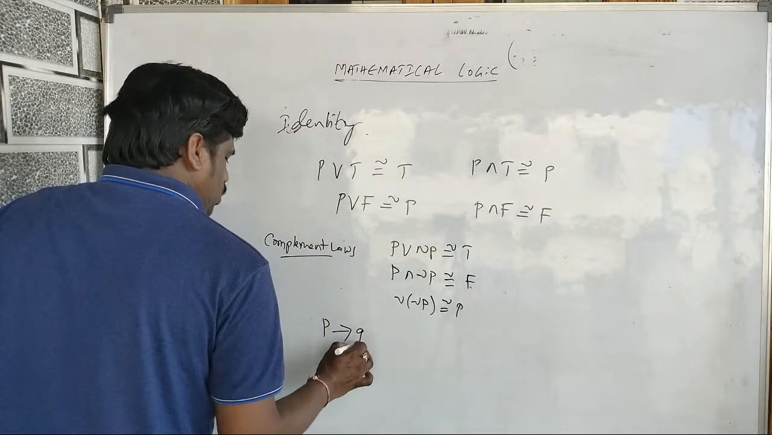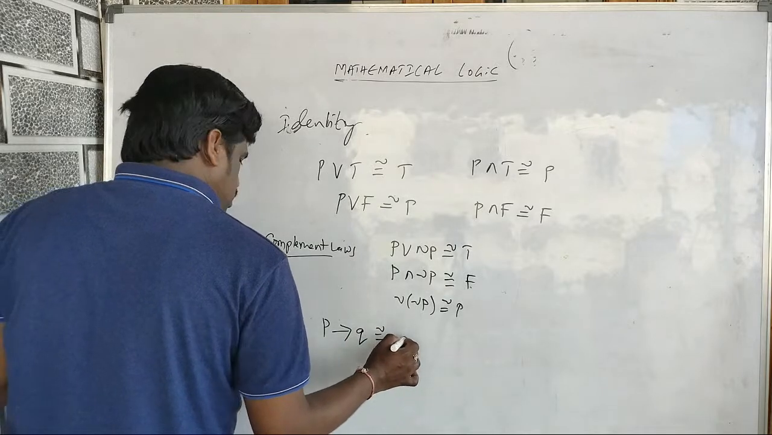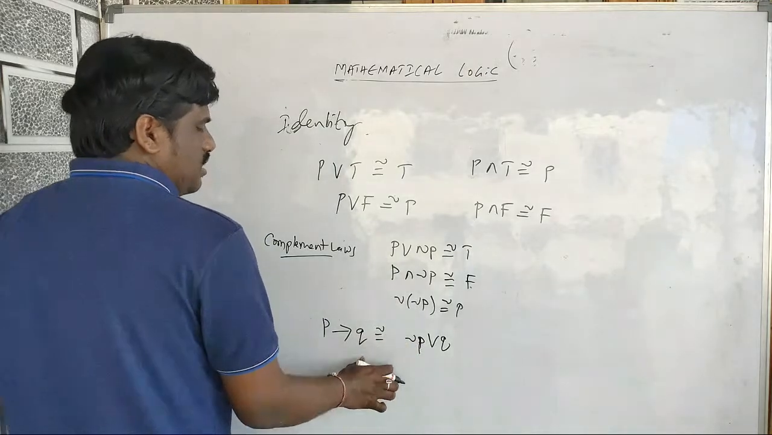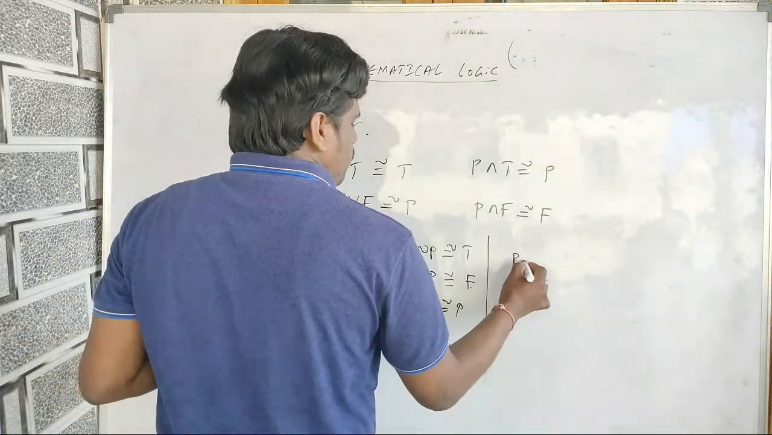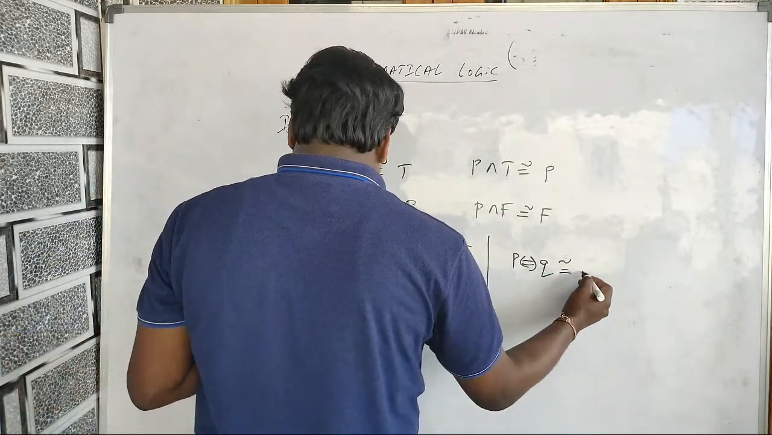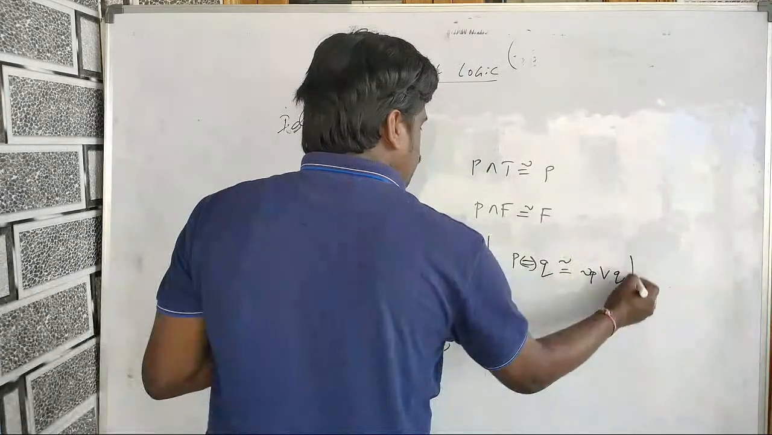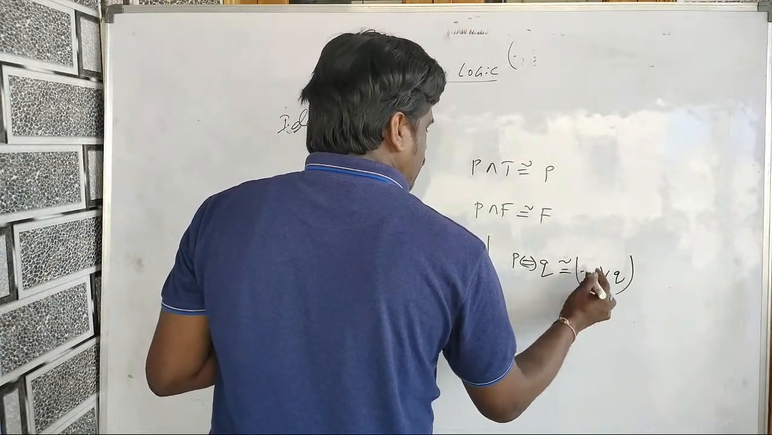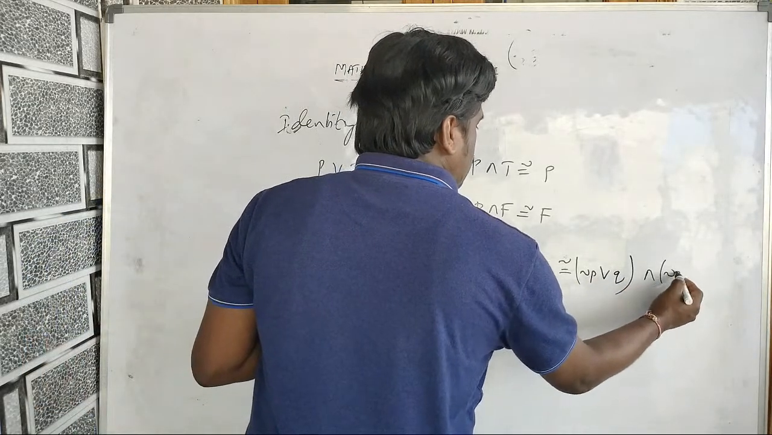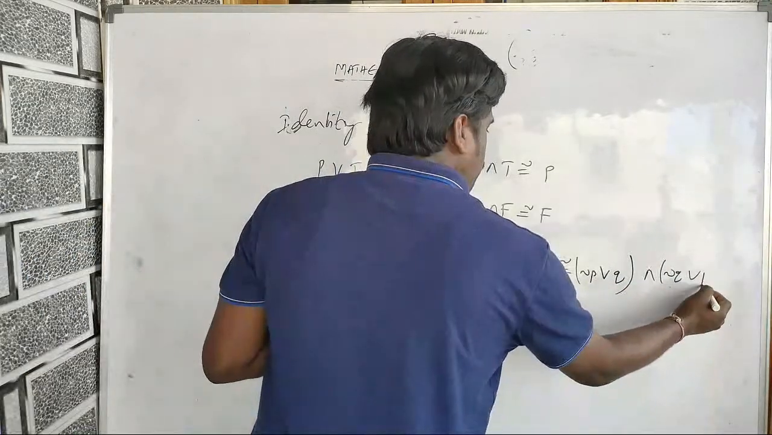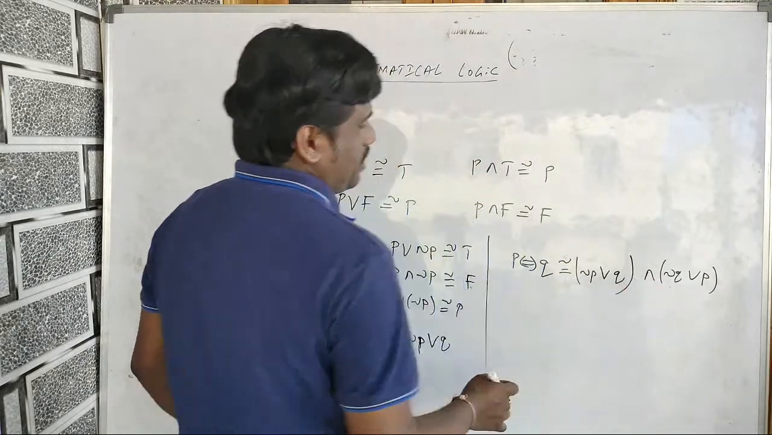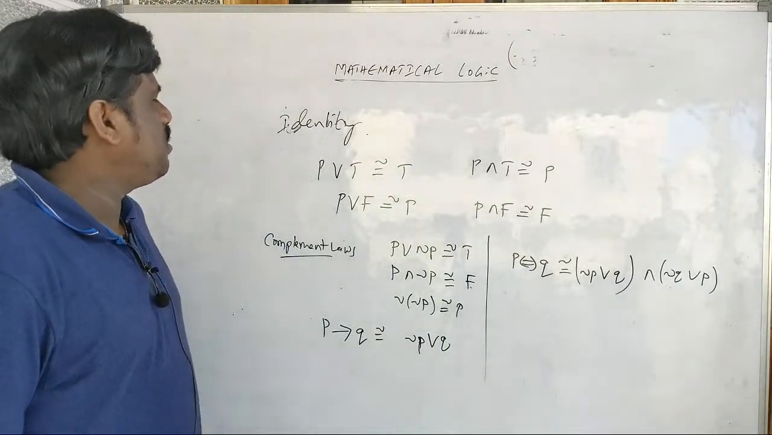P implies Q is equivalent to negation P or Q. This is only for CET purpose, from the CET point of view I am writing. P bi-implies Q is equivalent to (negation P or Q) and (negation Q or P). So these are the full identities here.